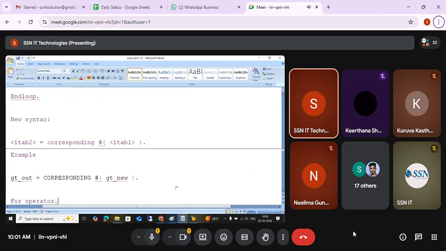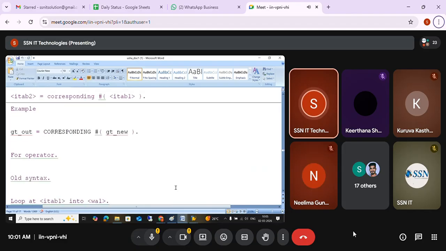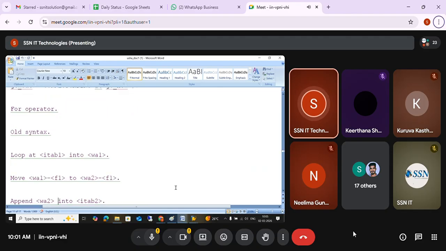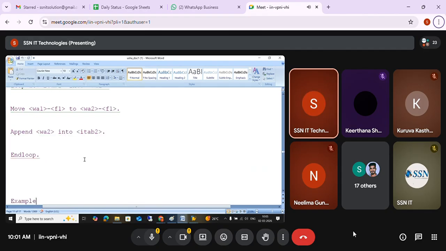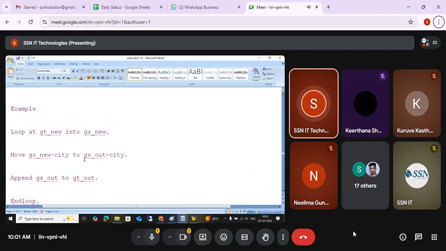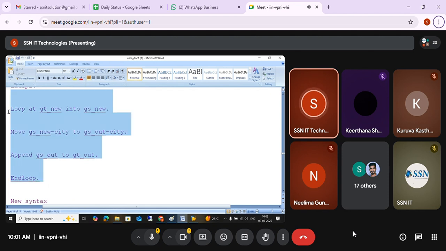Yeah. Then we are going to use the FOR operator. What is that? It means the loop we are using, the same loop we use to move from one field to another field. Okay. You can see ZT new. Instead of using move corresponding, we use this. Correct?